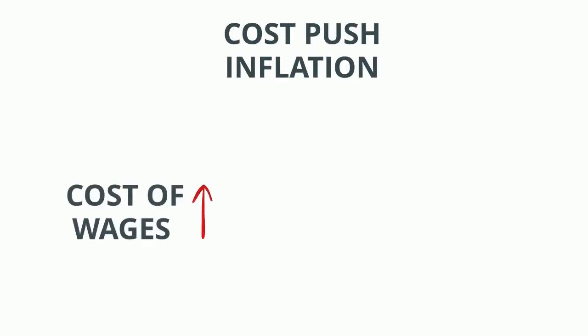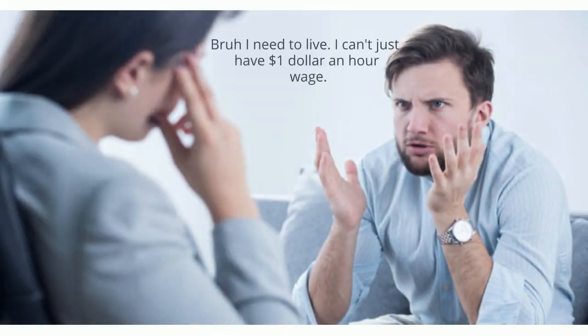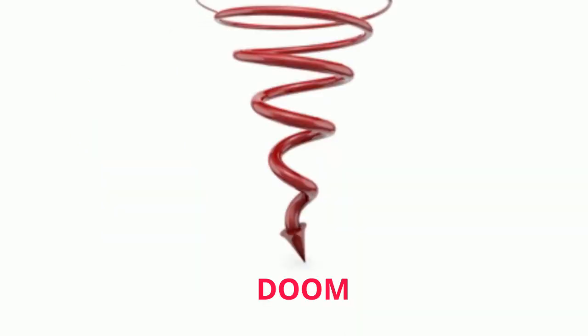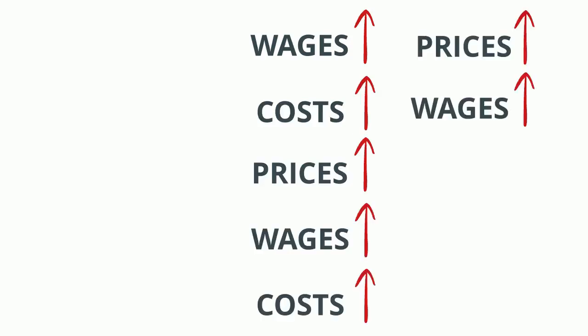The second main class of inflation is cost push inflation. Cost push inflation is caused by an increase in the cost of wages and raw materials. An increase in the cost of wages comes from the third class of inflation, built-in inflation. When prices of goods and services increase, laborers will expect their wages to rise as well, so that they can maintain their living costs. This causes a downward spiral, as the prices of the products will have to increase as well, as wages are higher. And now this starts again and again and again.